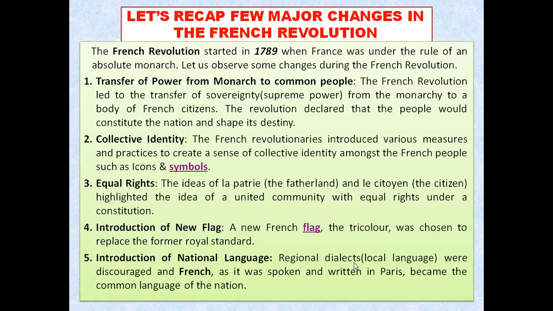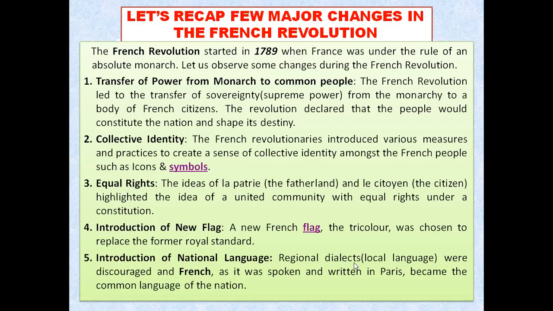French was encouraged, and it was spoken and even written in Paris and throughout the country, and that became the common language of the nation. Why was this common language introduced? So that they can form a nation state, that we have discussed earlier, where they can share common language, common tradition, common customs.